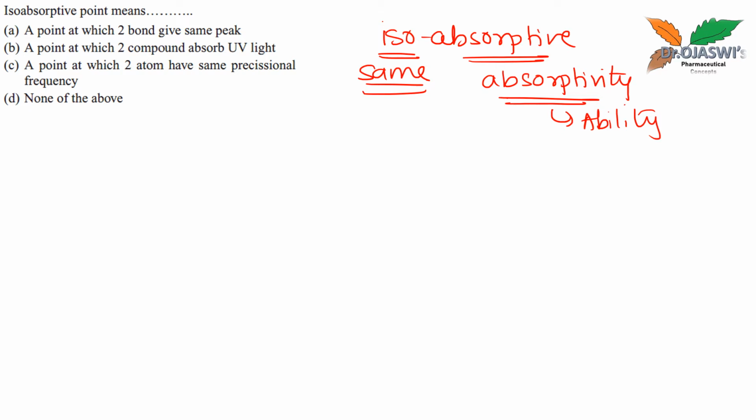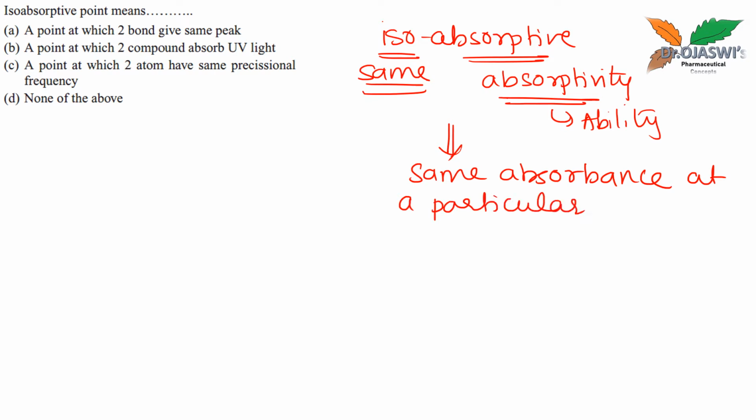It is a wavelength. Same absorptivity means those two molecules will give the same absorbance at a particular wavelength, and that wavelength is the isoabsorptive point. This wavelength is called the isoabsorptive point, and we are talking about this with respect to UV spectroscopy.